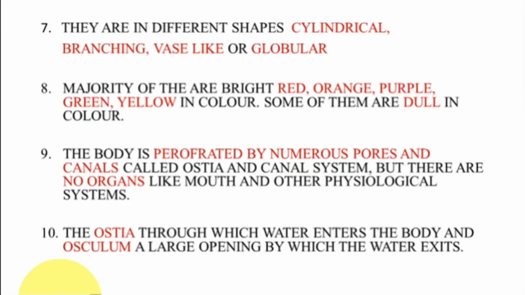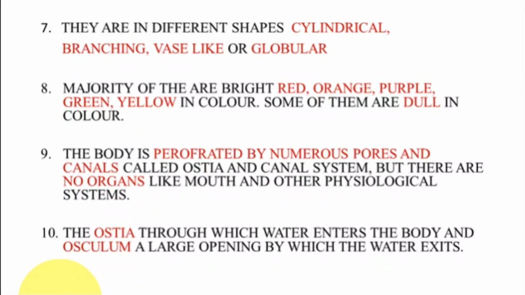When you observe all these sponges, they are in different colors. They may be bright colors or dull colors. The bright colors are like red, orange, purple, green, yellow, and the dull colors are like gray and pale colors. They come in different colors, and I already told you that.